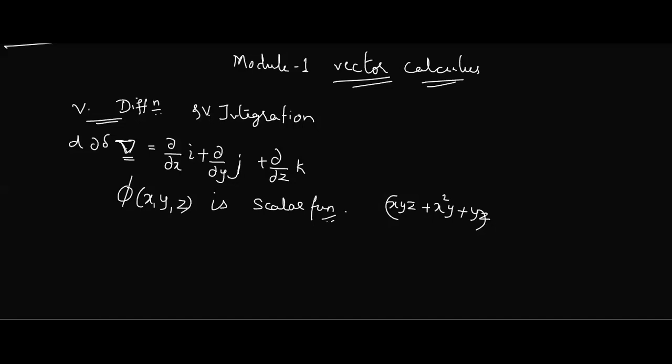Suppose I have phi to be a scalar function. Then I'll just take this del and operate it on phi. Is there any question of whether I get a dot or cross product here? No, something simple. Let me define it first. Del phi. So what is del? This is nothing but a vector: dou by dou x i, dou by dou y j, plus dou by dou z k.